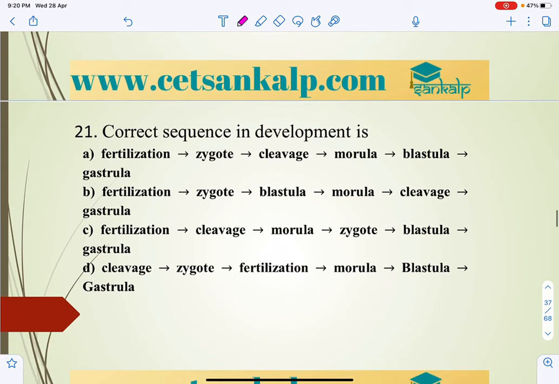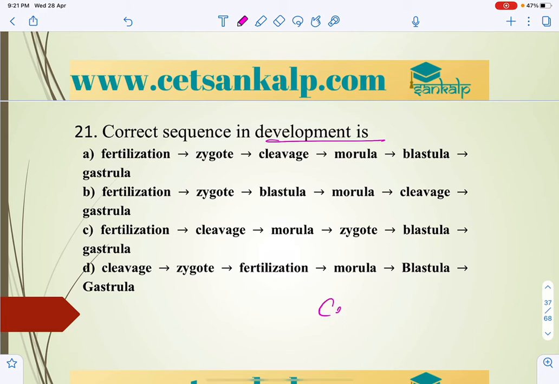The correct sequence in development, that is embryogenesis. Whenever we talk about embryo development, as we all know, the ectoderm, endoderm and mesoderm will develop, right? The outermost is the ectoderm, the inner is the endoderm and the middle is the mesoderm. The inner cell mass in the embryo develops into stem cells, with the potency to produce all types of cells.